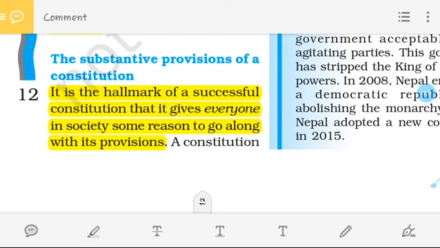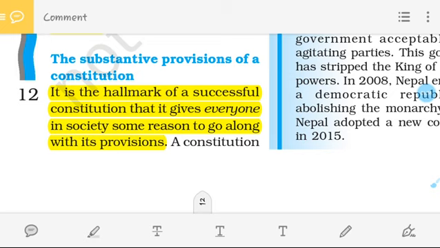Now what is that? Substantive provision of the constitution is one kind of hallmark of a successful constitution, where everyone in the society has some reason to go along with the provision. That means it is one kind of indication where the constitution provides for everyone within its area, and the rule for all is always there, so that everyone has to accept the laws made by the constitution, and the constitution also has to take care of equality and the rule of law,